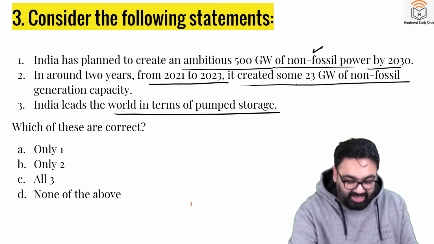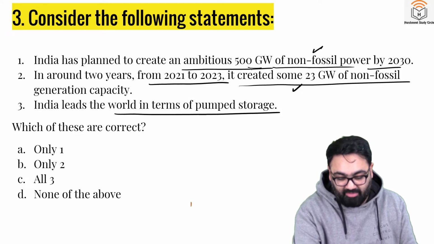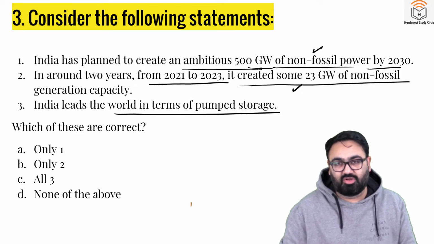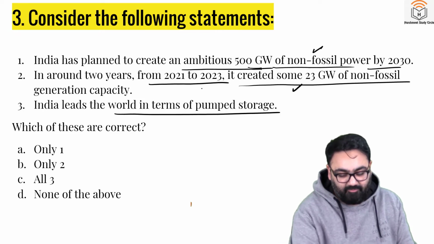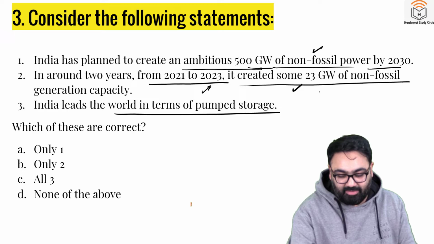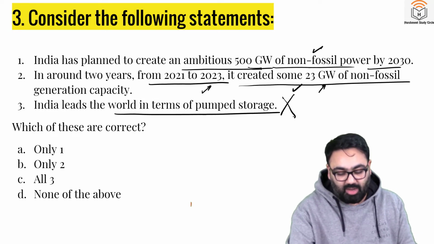First and second are correct. This is India's target. We want to add 500 gigawatts of non-fossil power by 2030. We are not on track to do that. As you can see, we are lagging behind. From 2021 to 2023, we only added about 23 gigawatts. India is not at the top of the world when it comes to pumped storage.